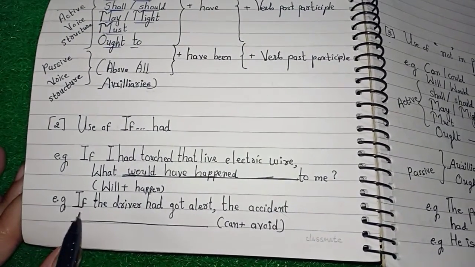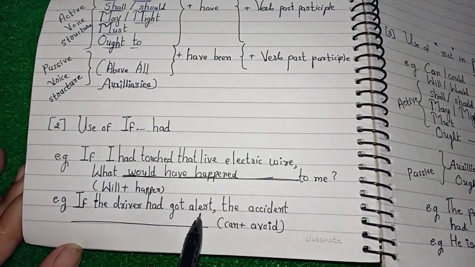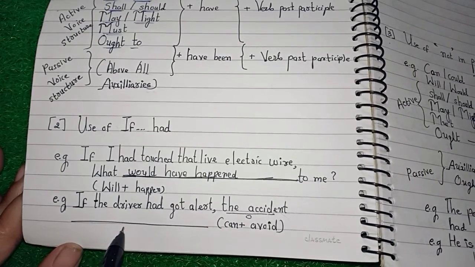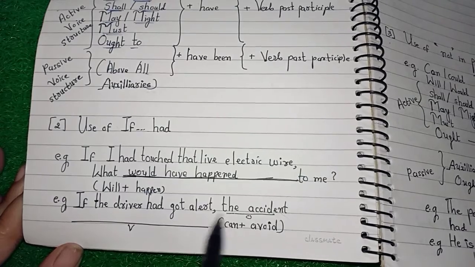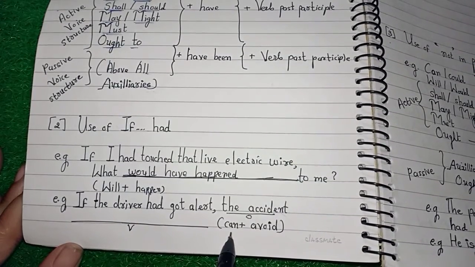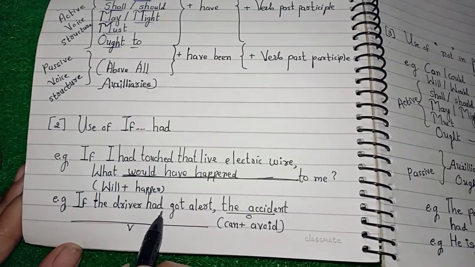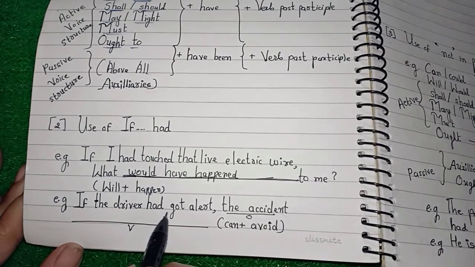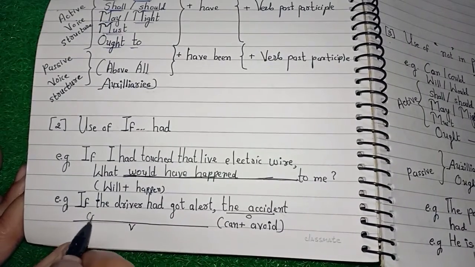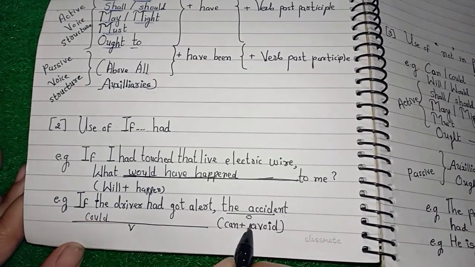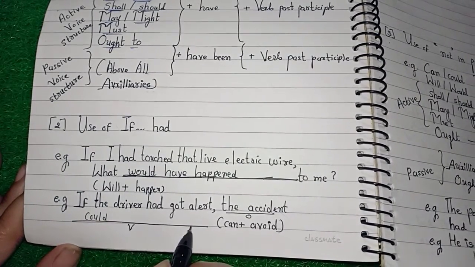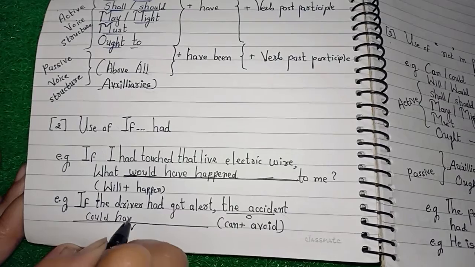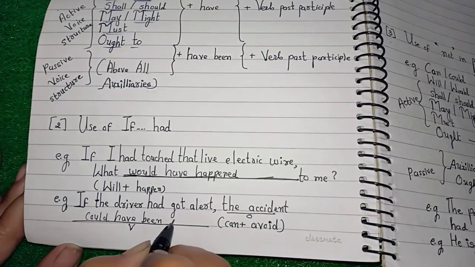Okay, if the driver had got alert, see here we can see the accident. It means the object has been given, and the place of the verb is empty. Once again, the use of can is connected to had got. If had got has been given here, it means it is in the perfect form, then you have to use could. But as the object has been given, this becomes passive voice. So you have to use the accident could have been avoided.